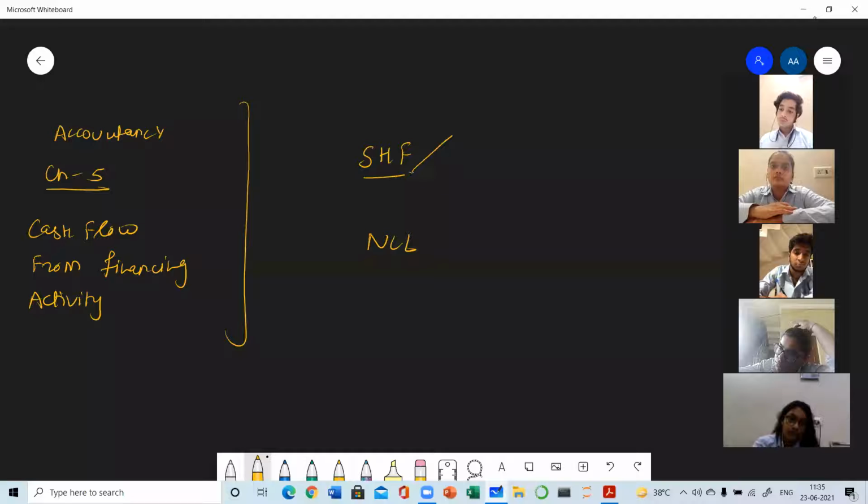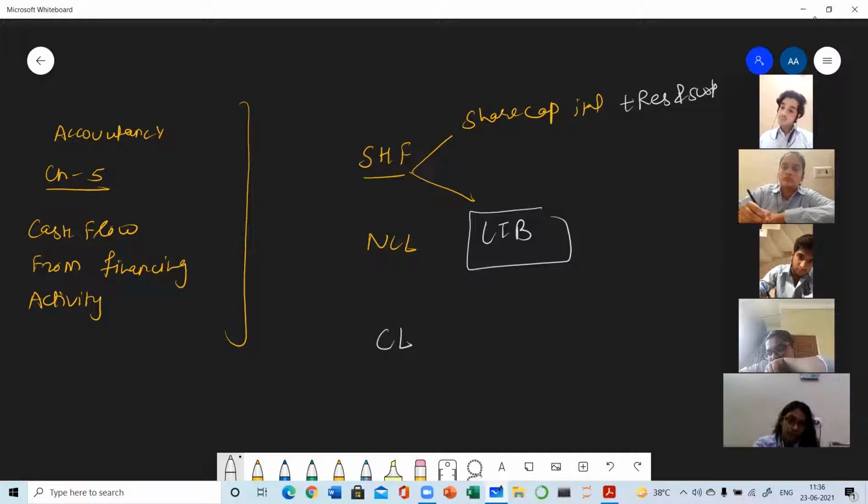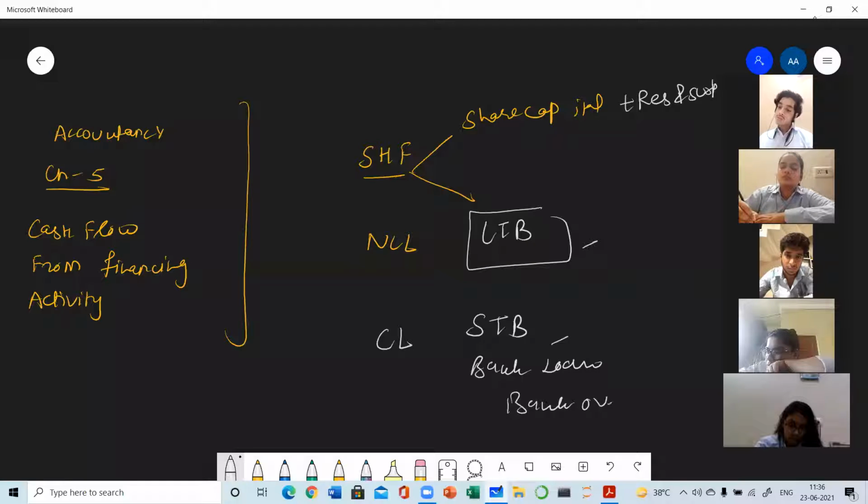In shareholder funds, two things are there: share capital and reserve and surplus. And in non-current liabilities, long-term borrowings you need to consider. And one more thing you have to consider, which is current liabilities, which we have exempted while doing working capital changes. That was short-term borrowings. Examples: short-term bank loan and bank overdraft. These two things you need to consider here.